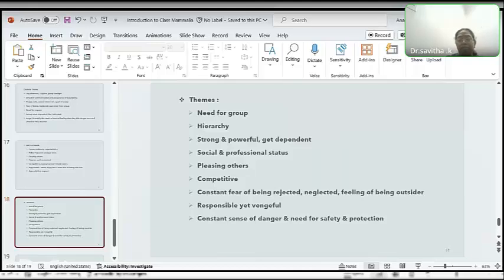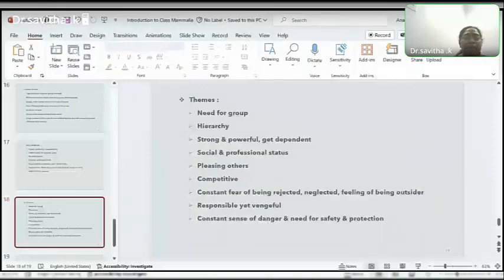And Lac-can, some people suggested Lac-can, but in Lac-can, we don't see this strength and this power or authority figure. They are totally dependent types. Lac-cans are totally dependent on their master, and they are ready to lose everything of their self to belong to the group. But those things are not seen in wolf remedies, and a lot of need for approval is there in Lac-can remedies. And other commonly used remedies are the coyote and fox and jackal.